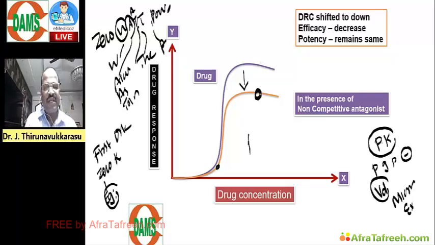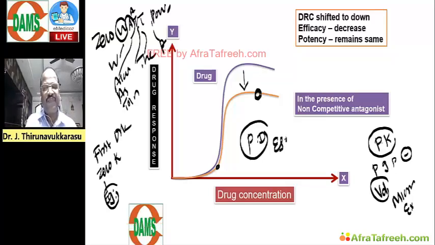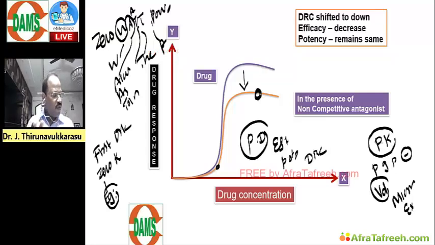Coming to the dynamic chapter, a very important question is what do you mean by efficacy, potency, and what happens to the DRC? That's all. And the last one more chapter,